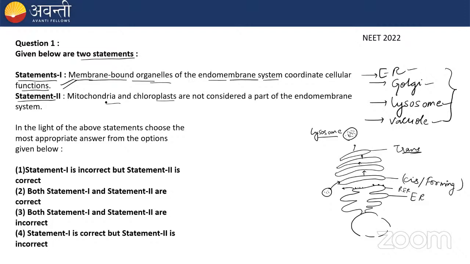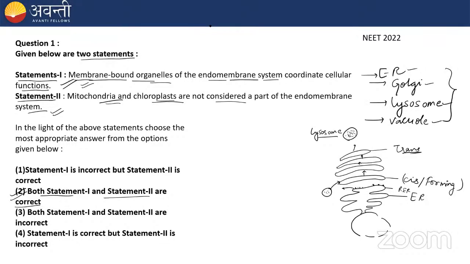Now, statement 2 says that mitochondria and chloroplast are not considered a part of the endomembrane system. As I told you when I was discussing the mind map, mitochondria and chloroplast are not part of the endomembrane system, because they do not show this coordinated function. Chloroplast is present in plants only, and the function of chloroplast and mitochondria is not coordinated. So both statements are correct. The correct option is option number 2. I hope this is clear.